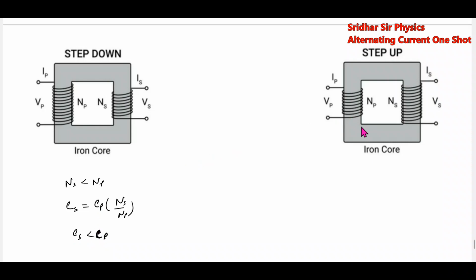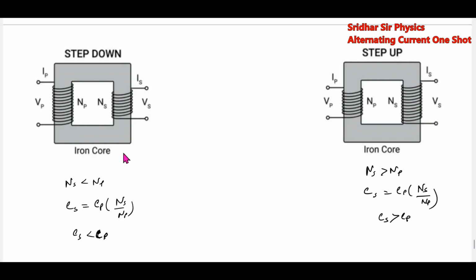Similarly, step up transformer means NS greater than NP. Then here we get ES equal to EP NS by NP. Based on this, ES will be greater than EP. If you want to bring down the AC voltage from 1000 volt to 10 volt, use a step down transformer. If you want to increase from 10 volt to 1000 volt, use a step up transformer.